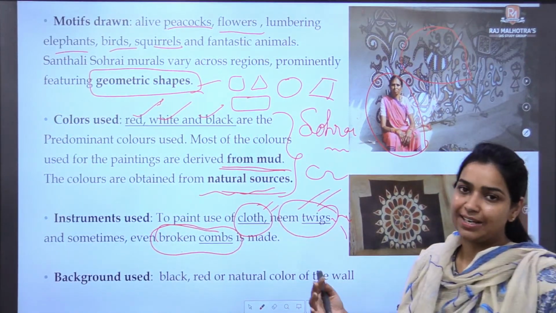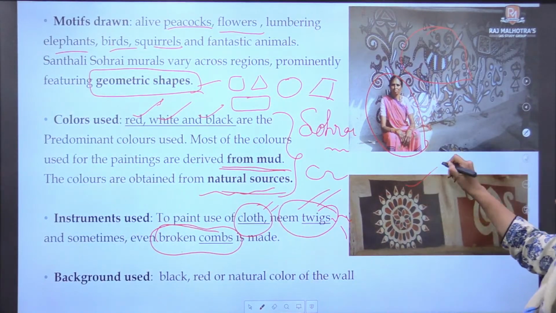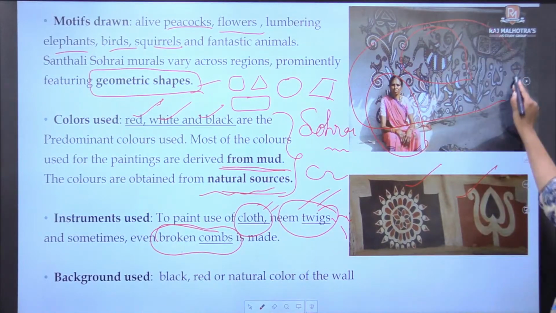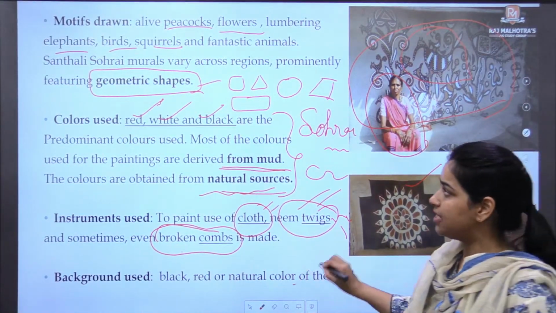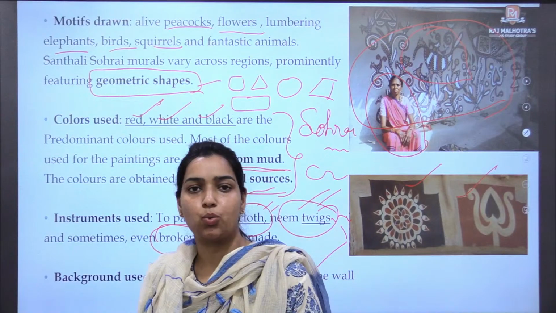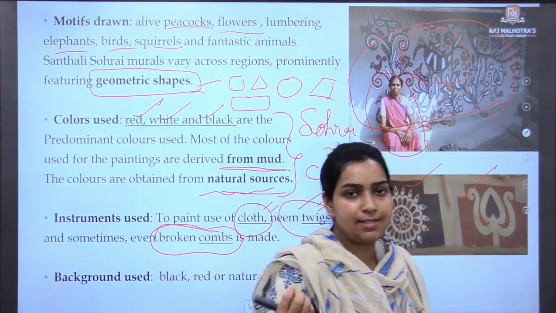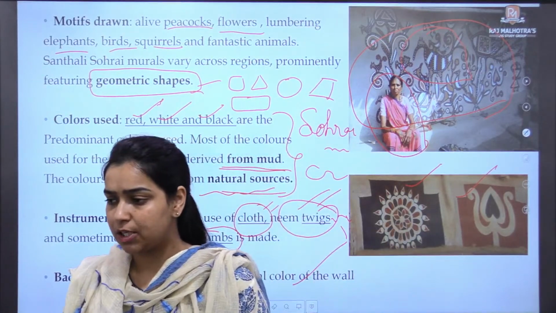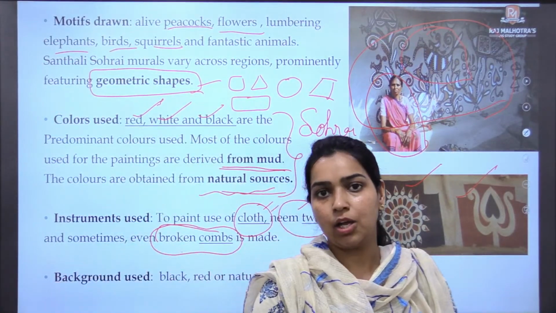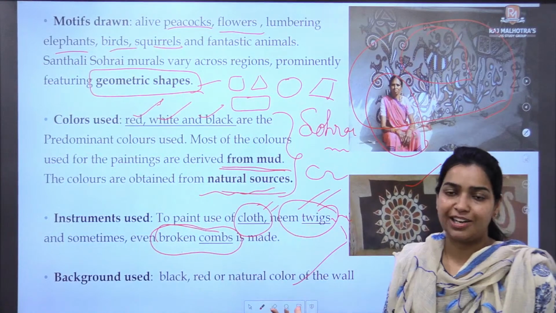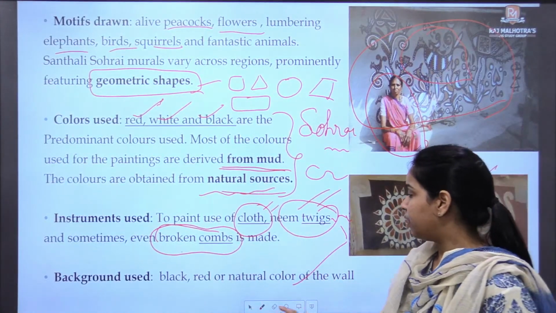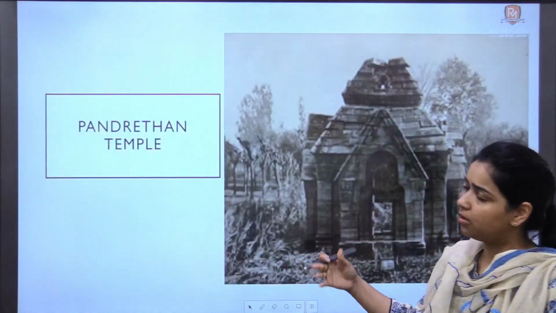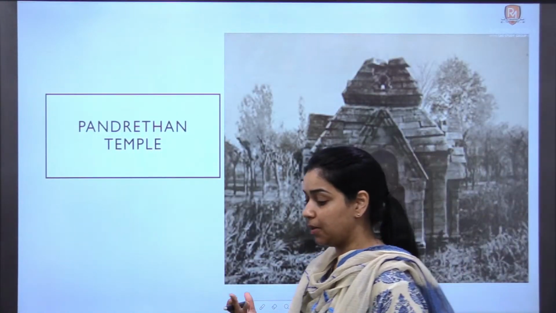And the background used in these paintings can be black, can be red, and can be the natural color of the wall itself. So these are again some factual informations very important for this topic. Please make a note of these facts also, and all those who are asking about the PDFs, you will get it in our Telegram channel. After this session do check the Telegram channel, you will get the PDF. But I would recommend कि साथ में you keep making notes. Why waste time again and again? Make your notes now itself while I am discussing.